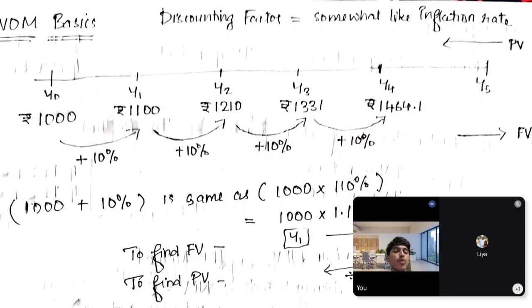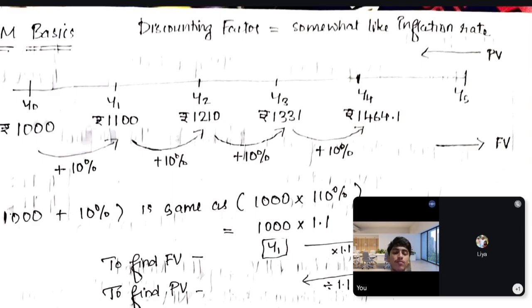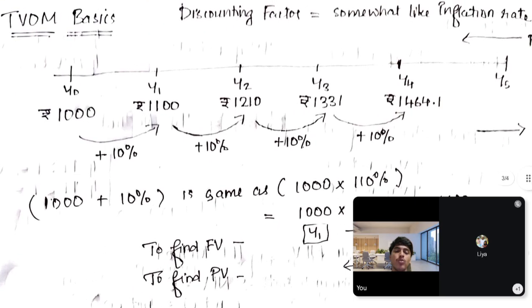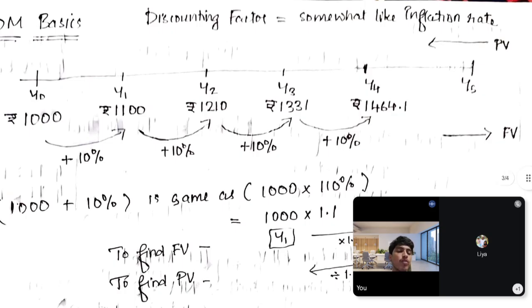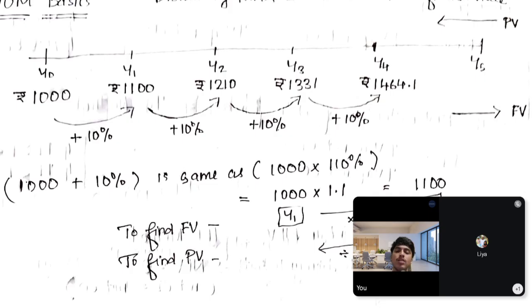What would be the value for it after a specific period of time? That is called future value. And if you reverse this logic, it's called present value. Somewhere in the future, like in the fourth year or 4 years from now, if I have 1,464.1 rupees, what would be the present value as of now? It's a backward approach. FV is a forward approach, PV is a backward approach. I hope it's clear.